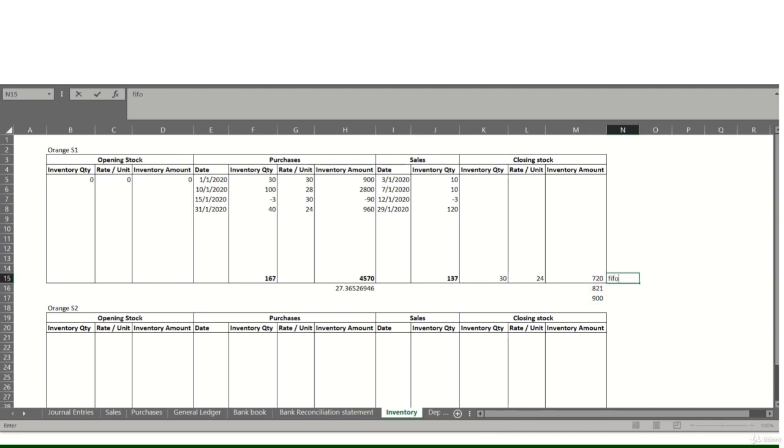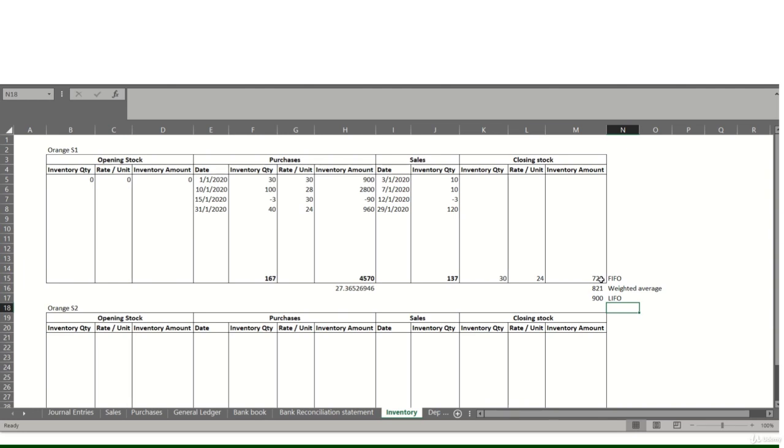Now if you see, we have arrived at three different values for different inventory valuation techniques. In case of FIFO, we got 720 as inventory value. In case of weighted average, we got $821, whereas in case of LIFO we got $900. If you see, the value of closing stock is higher in LIFO because the value from day to day of the inventory is reducing. So closing stock is valued at a higher value because initially we bought it at a higher cost, whereas weighted average is coming exactly as an average.